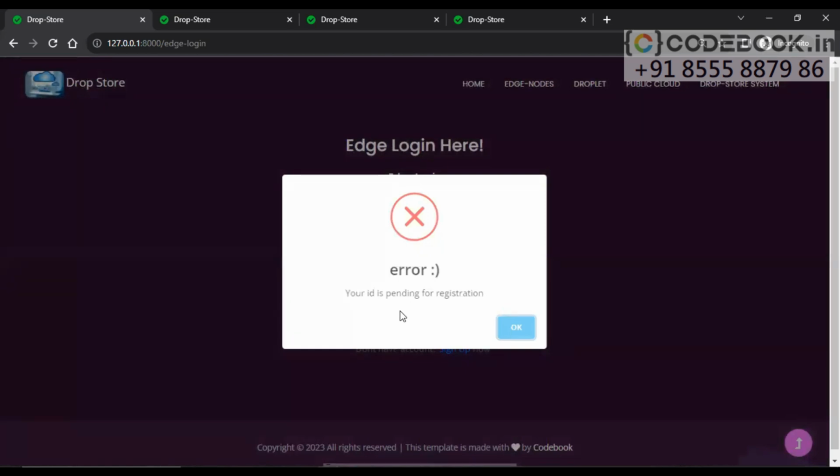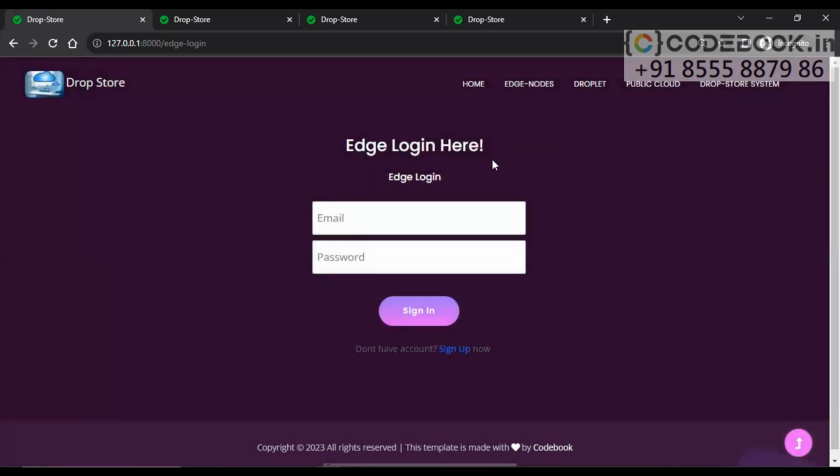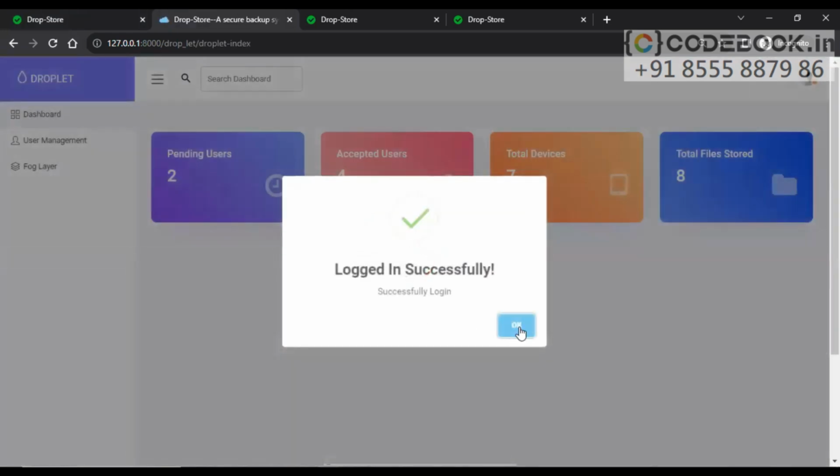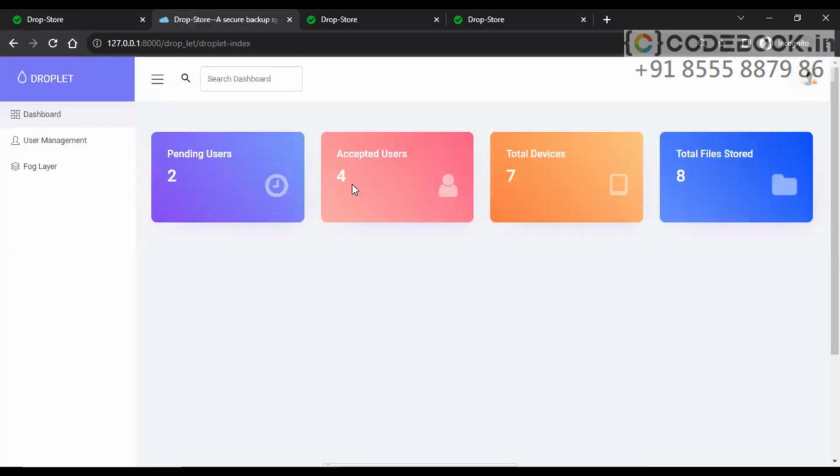Your ID is pending for registration. So the application response is that the account is not activated from the server, which is why it says registration is pending. Let's see what's there in Droplet. We'll go to Droplet login. Username is Droplet, password is Droplet. Sign in, and login successful. Pending users are 2, accepted users are 4, total devices 7, total files stored 8. So this is a simple dashboard which we have given for Droplet.